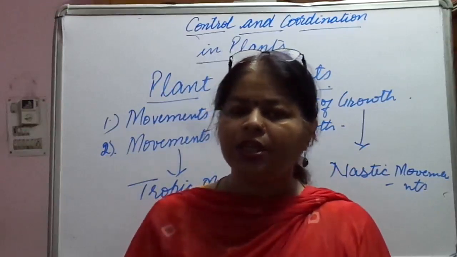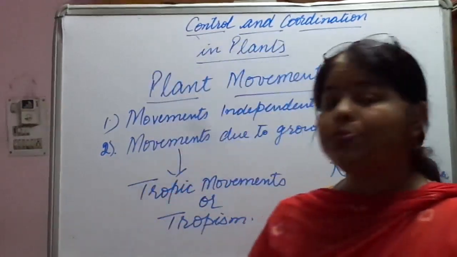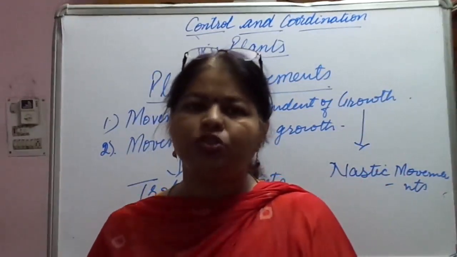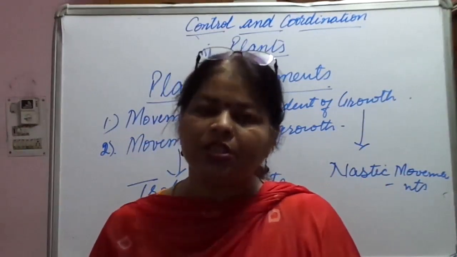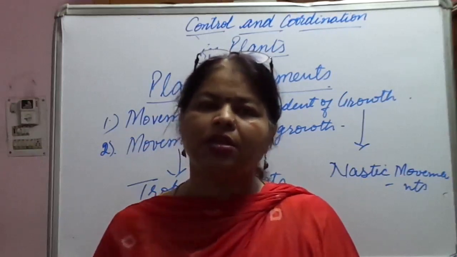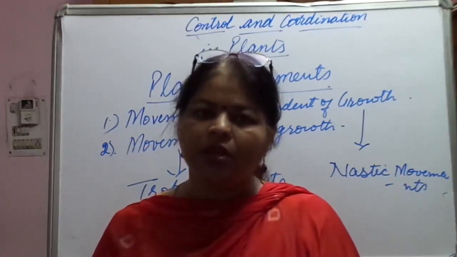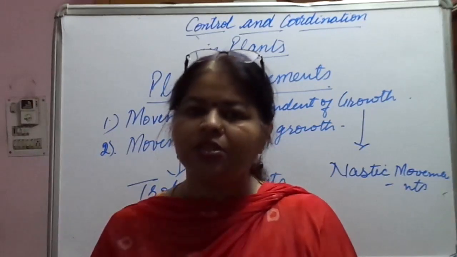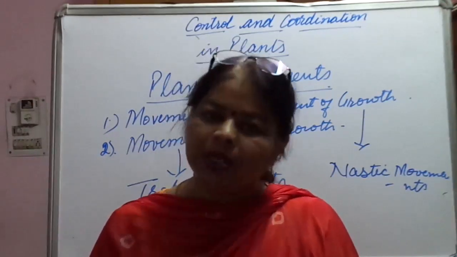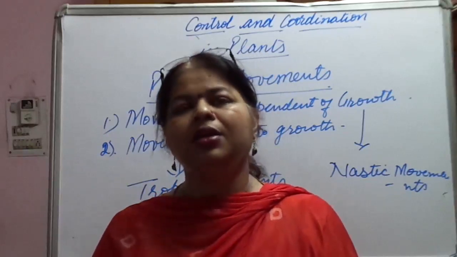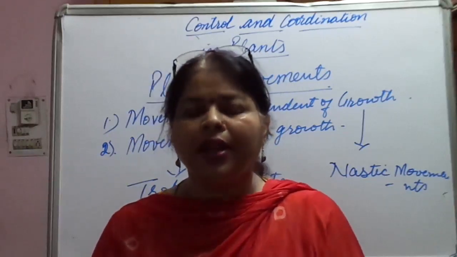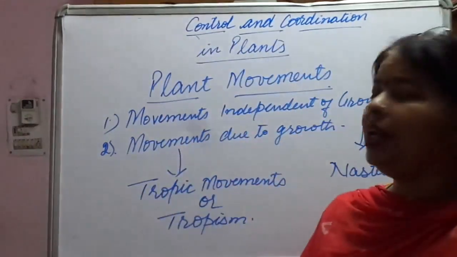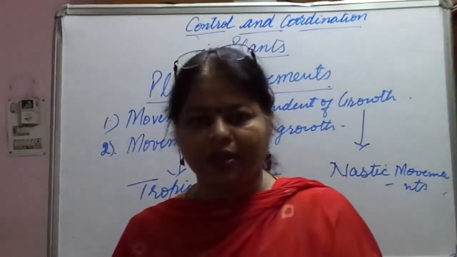The second question is how do plants and animals show the same type of response towards the changes taking place in their external surroundings? Do they show the same type of response towards the stimuli that is inducing change in them? And the third one is how many types of plant movements are there? Name them.